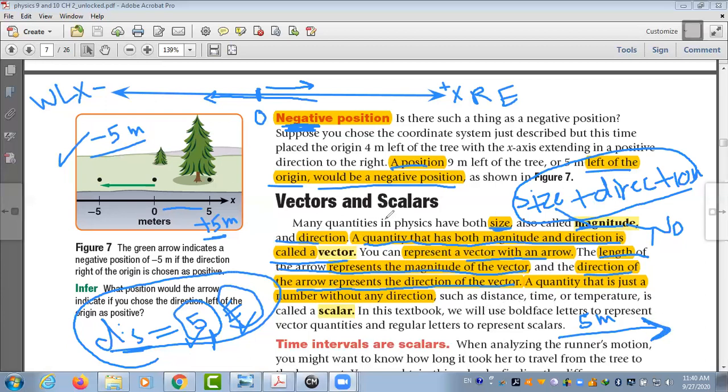Another quantity is what we call a scalar quantity. A scalar quantity is a quantity that is just a number without any direction, like distance, like speed. So you have to know different examples of vectors and scalars, as we said before.